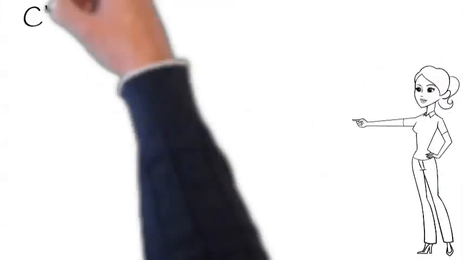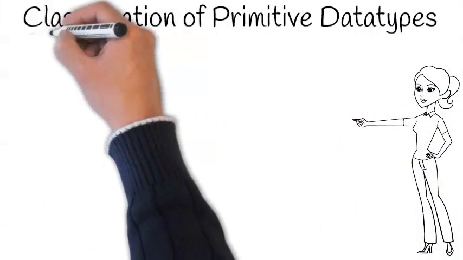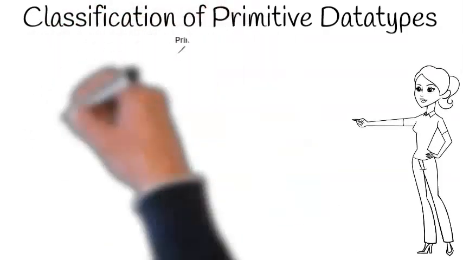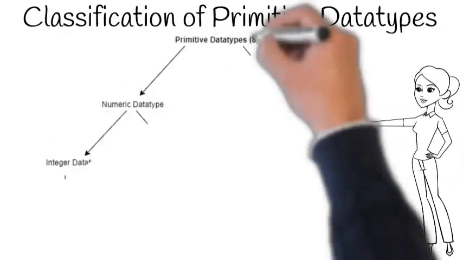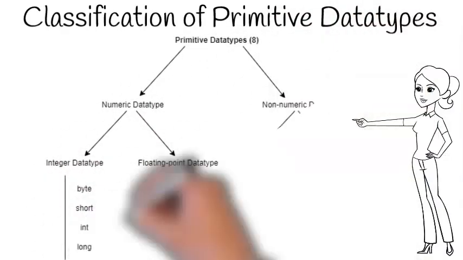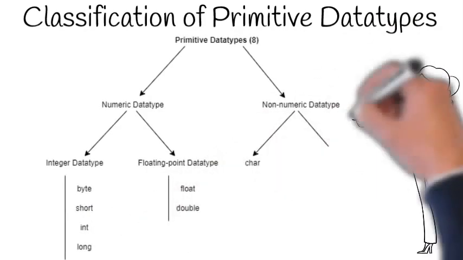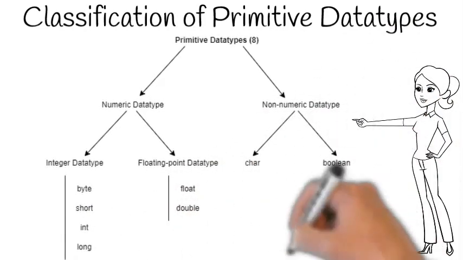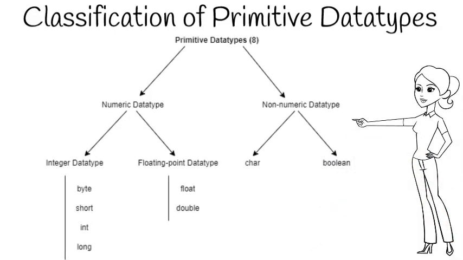Now, classification of primitive data types. We have a total of 8 primitive data types, which are further classified into numeric data types and non-numeric data types. Numeric data types are further classified into integer data types, in which we have byte, short, int, long, and floating point data types, in which we have float and double. And non-numeric data types, in which we have char and boolean.